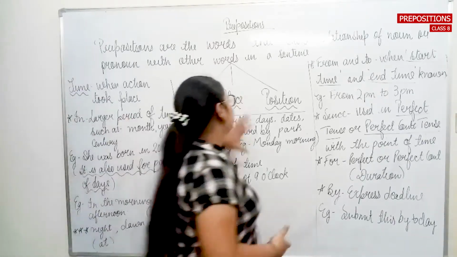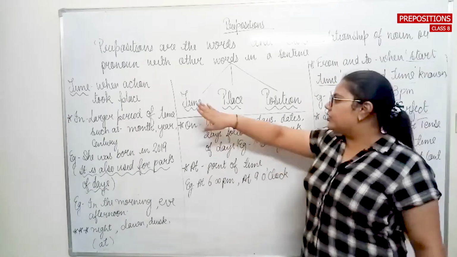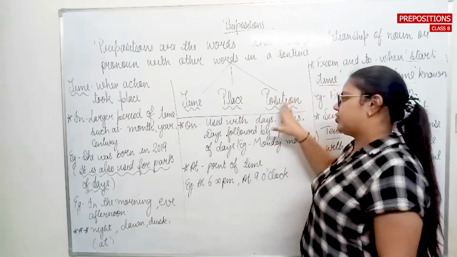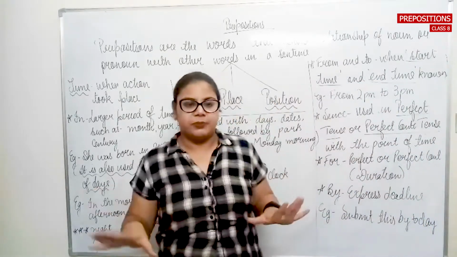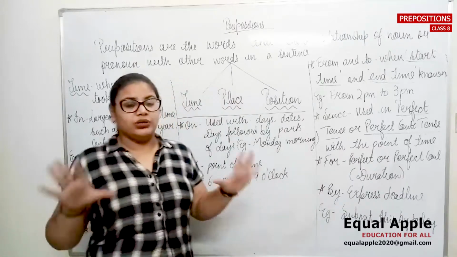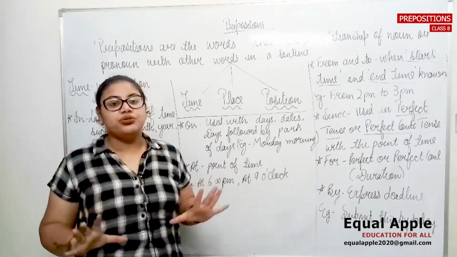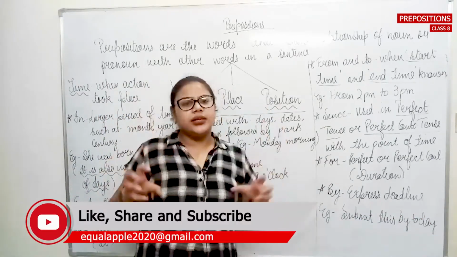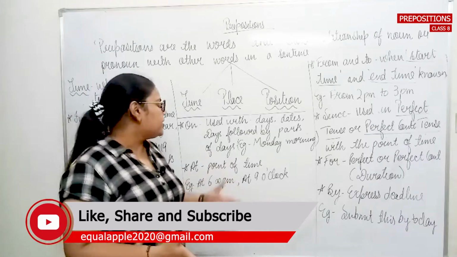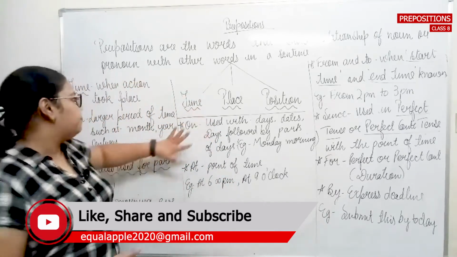So prepositions are basically based on the three things. What are those three things? Time, place and position. We need to talk about these three basic things in the preposition. We need to talk about the time, we need to talk about the place, and at the last we need to talk about the position of that particular object or anything in the sentence.